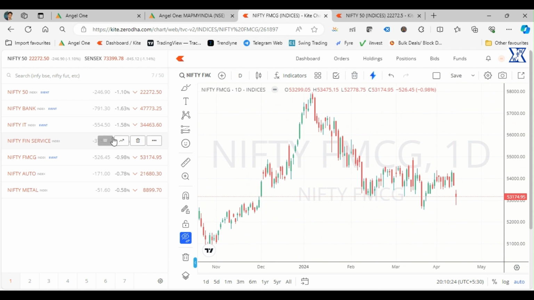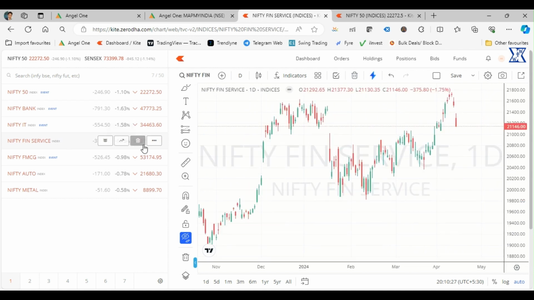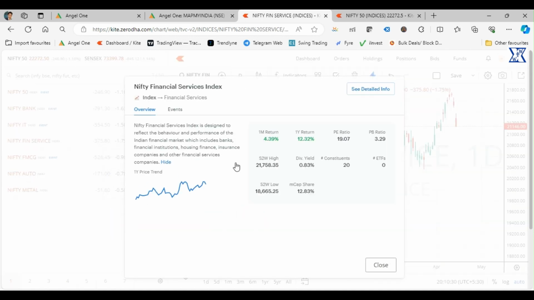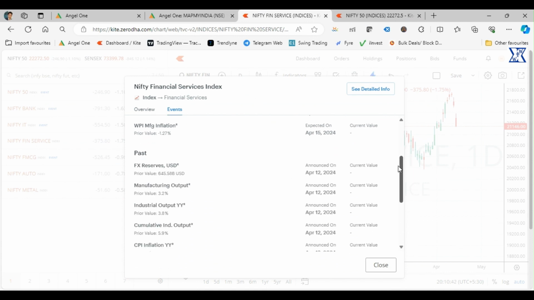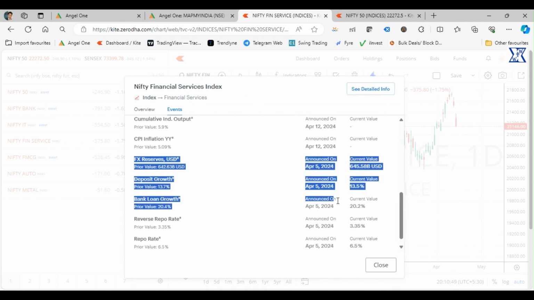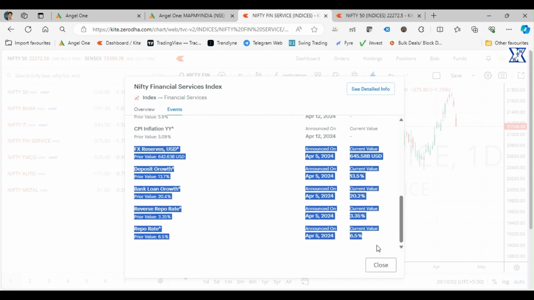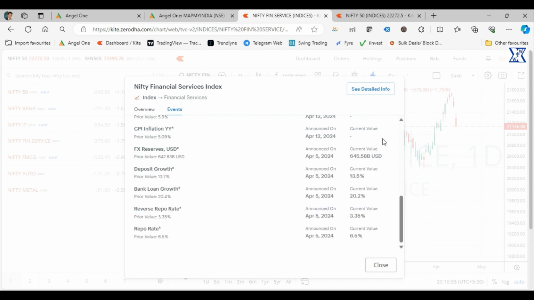And one reason I could see behind this particular thing, let me see the fundamentals. Not in a detailed way, but basic knowledge of the fundamentals helps in understanding or creating a big picture.